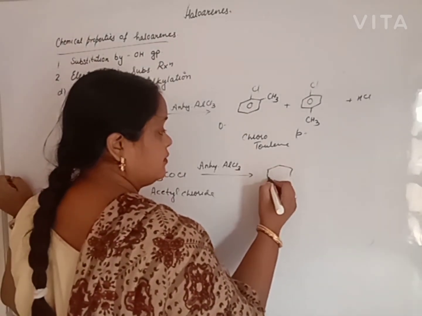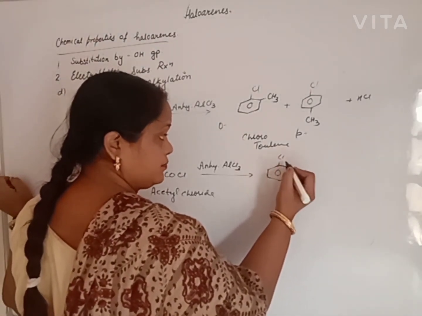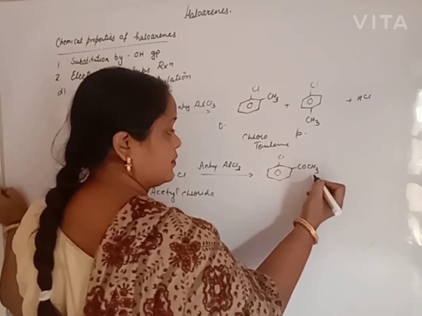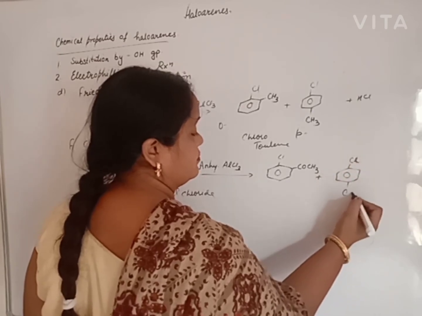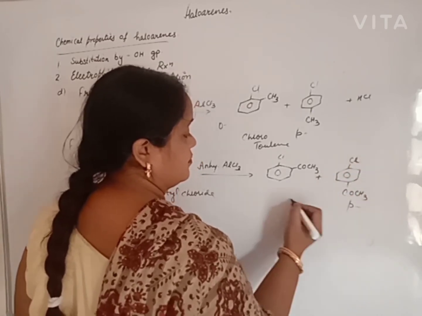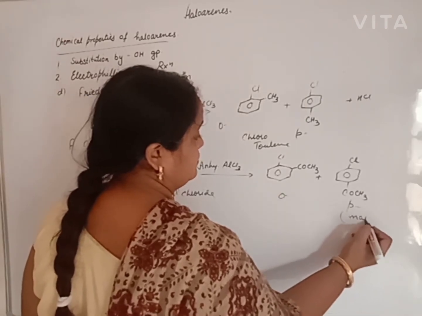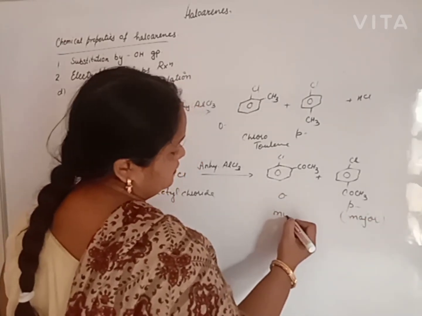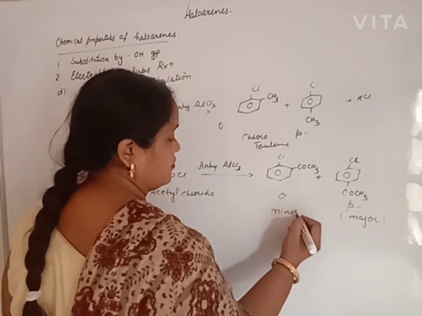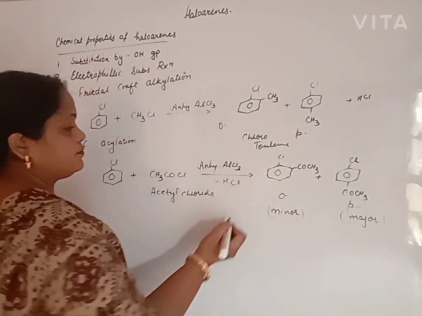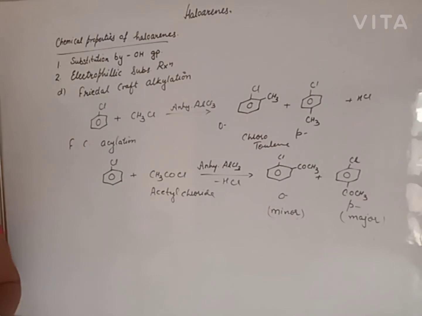We obtain orthochloroacetophenone and parachloroacetophenone. This one is major, this one is minor, and HCl is removed. This is our second chemical property of haloarene.